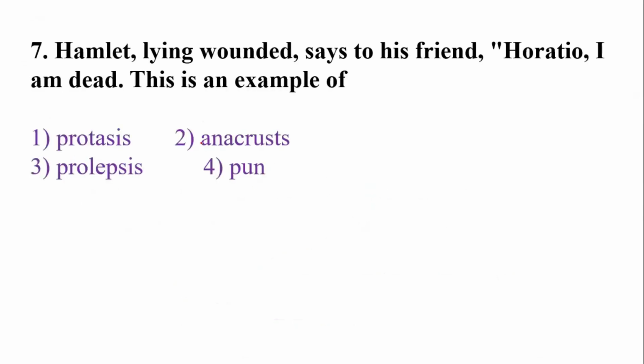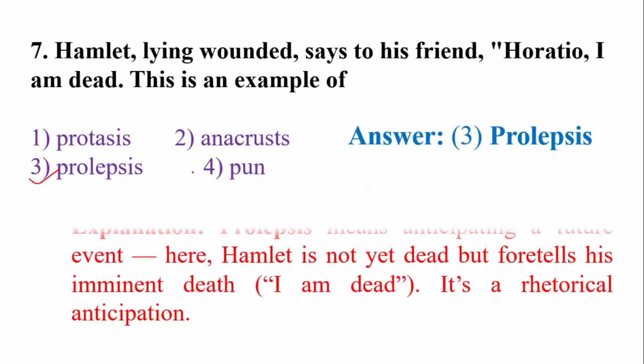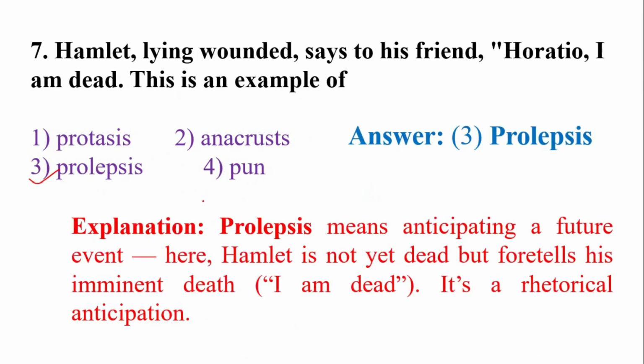Now here you can see Hamlet, lying wounded, says to his friend Horatio, 'I am dead.' This is an example of prolepsis. You will get the answer. What do you mean by prolepsis? It means anticipating the future, or he foretells his imminent death. That is imminent death, 'I am dead.'